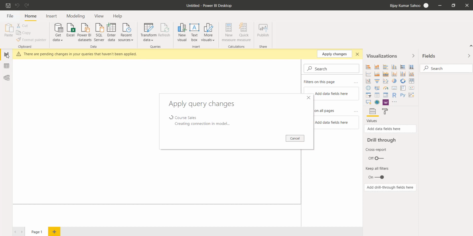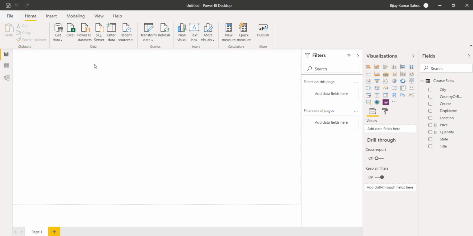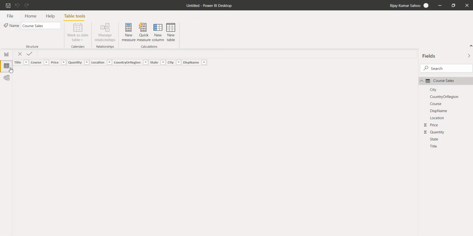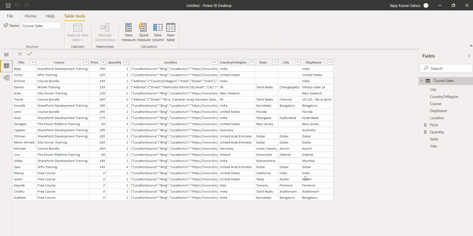Obviously this is the reporting tab. We don't have anything on the report, so you'll see blank. Then if you go to the table tab, you can see our data here. So now what we will do is create a calculated column here, basically, and then we will see what value it is generating for each row.